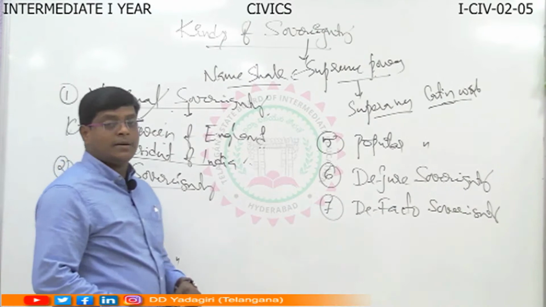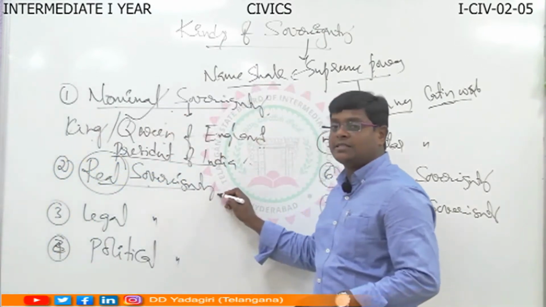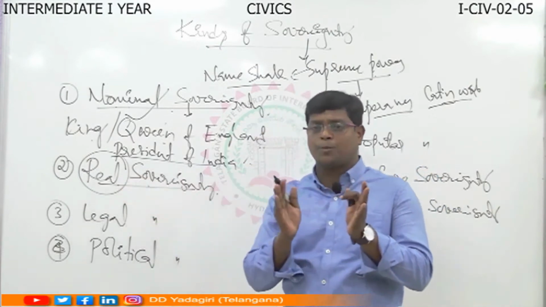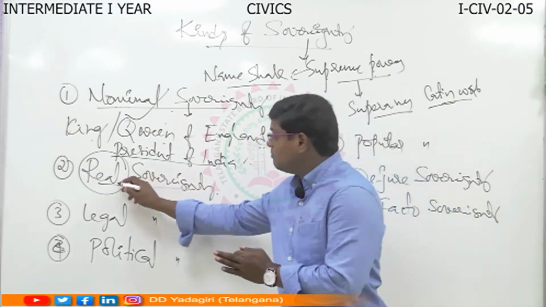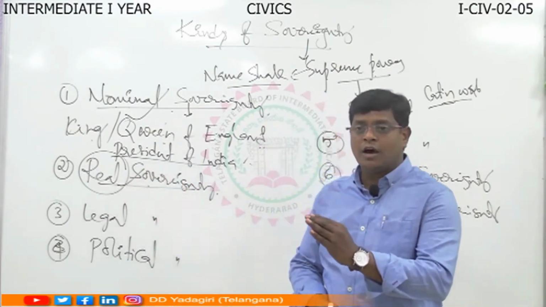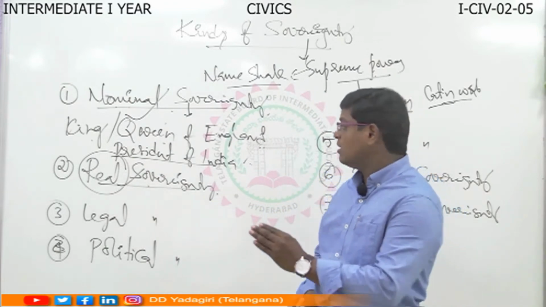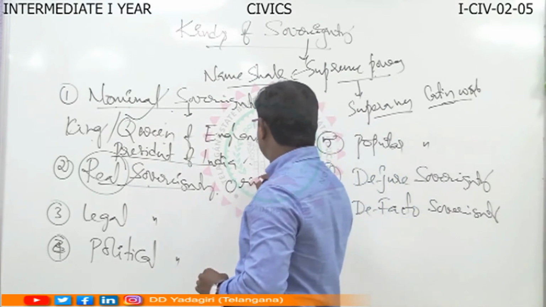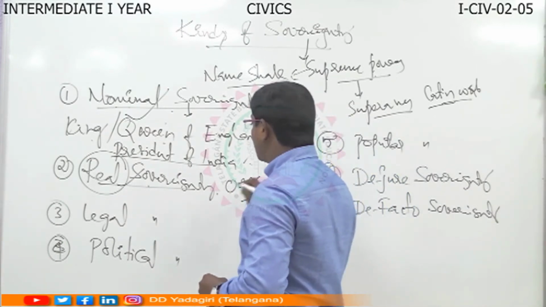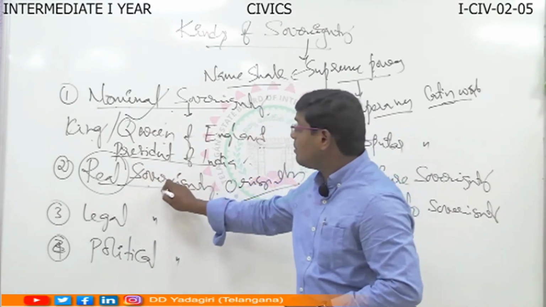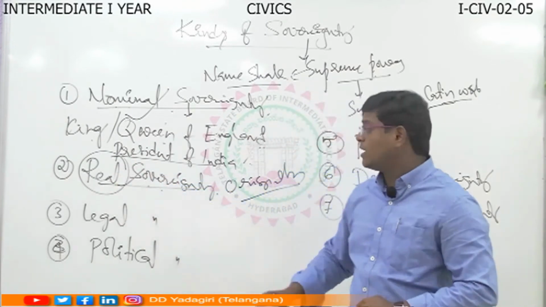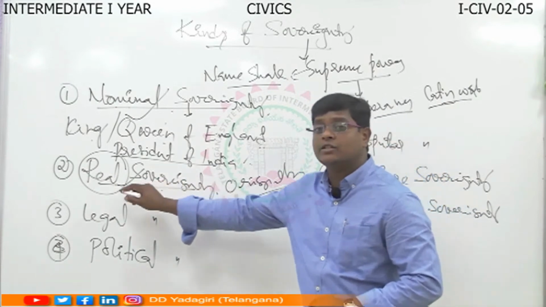Understood? The power of the sovereignty enjoyed by the person or the group of persons based on the practical manner, real manner, original powers. Originally, the powers enjoyed by whom? Who is the real sovereign, who enjoyed the original power, the real powers?